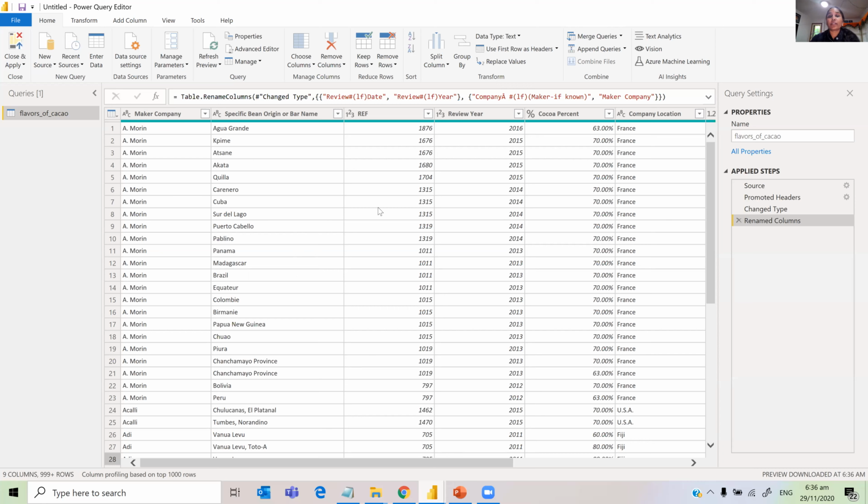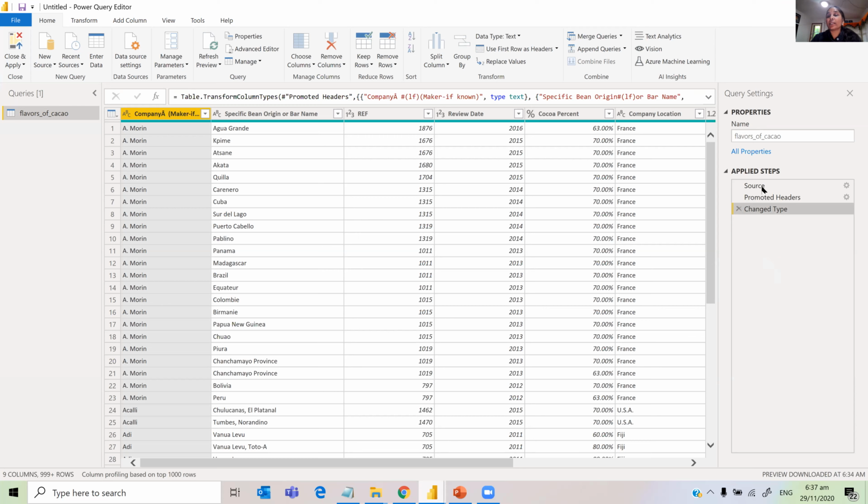So when you imported the data, you must have noticed that there are some applied steps here. If you want to undo something, so let's say I don't want to rename this review date to review year, we did two renames. One is maker column to company maker, and then maker company and review year. If you don't want to do that, you can just go here and delete that, and the change will be back to normal.